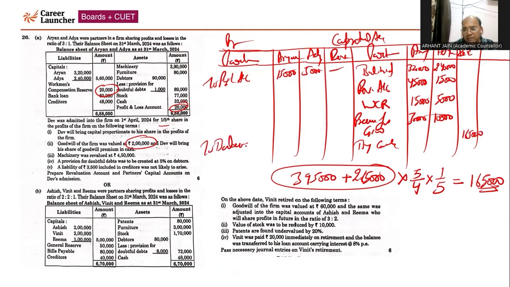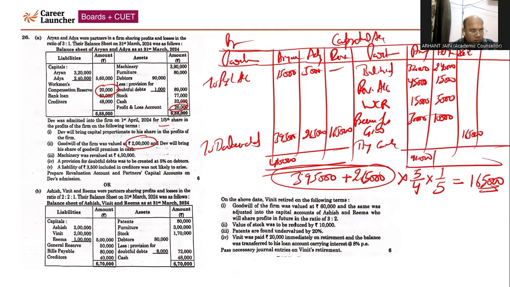Accordingly, we will calculate the balance c/d. Balance c/d is coming 3,95,000, 2,65,000, and 1,65,000. Total is coming 4,10,000, 4,10,000, then 270 and 165, 270 and 165. So this is with respect to the capital, right? Now we are going to solve part B.